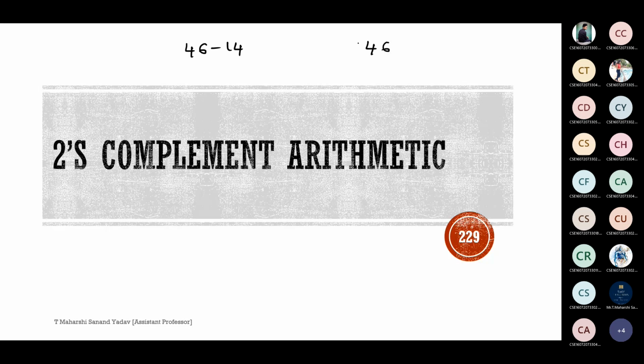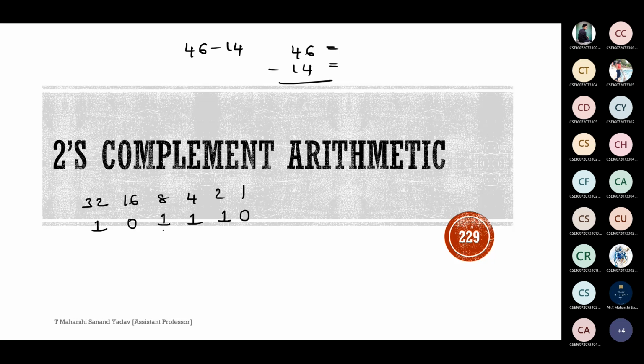So 46 minus 14. What is the binary equivalent of 46? So here 32 plus 16 will be 48. So I can't take. So 32 plus 8 is 40, 44, 46.